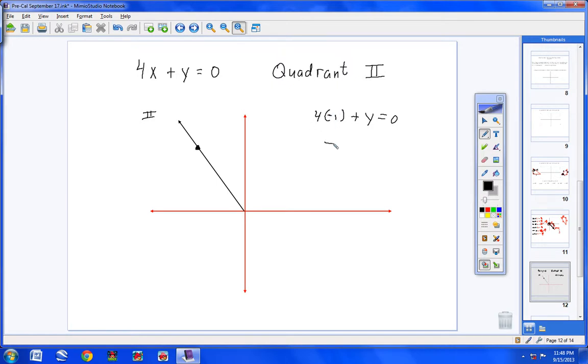4 times negative 1 is negative 4. Now bring the negative 4 over and make it positive, and it becomes a positive 4. So there we go. It looks like to me the ordered pair is negative 1, that's what I put in for x. And when I put -1 in for x, I got out 4. So -1, 4 looks to be an ordered pair that falls on this line.